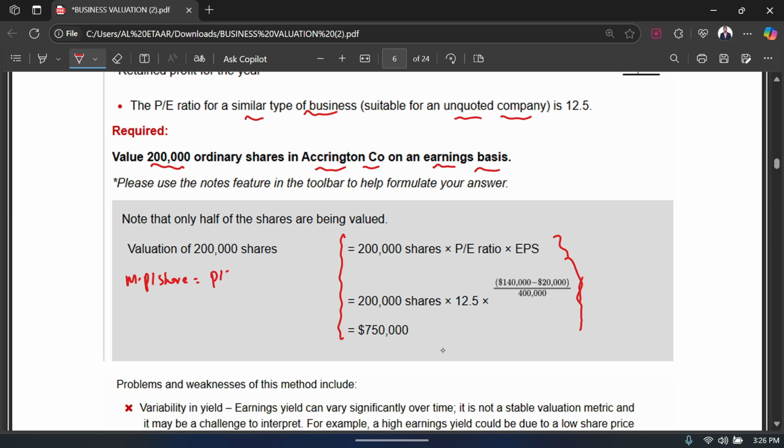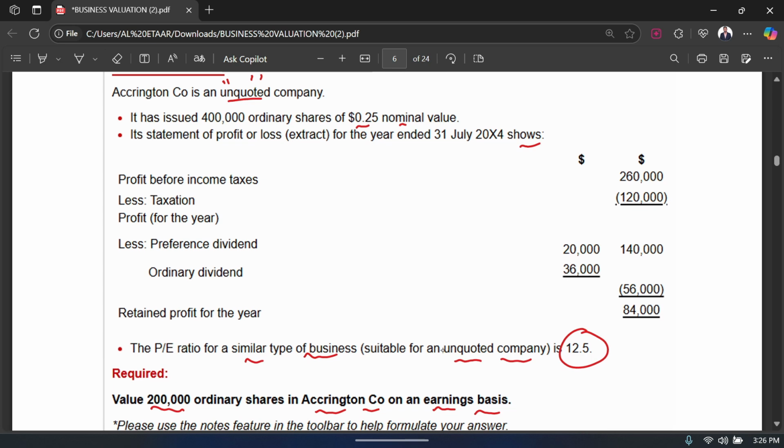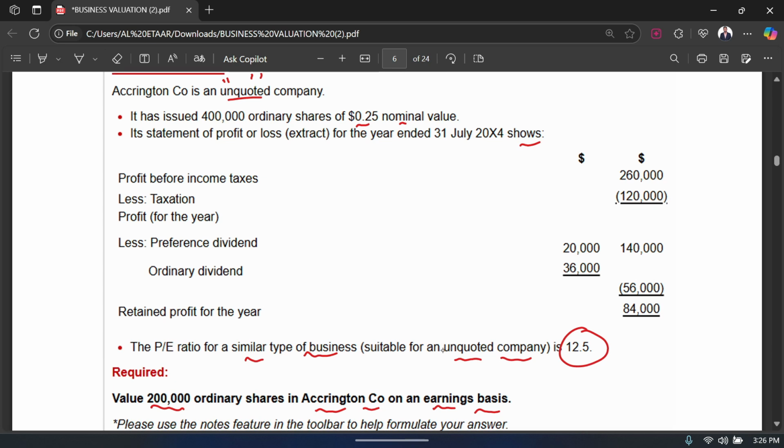It's very simple. You take your PE ratio and you times it by the EPS, correct? So, is the PE ratio given to you? Yes, it's given to you for similar types of businesses, which is suitable for an unquoted company, as 12.5. And do we have our EPS? No, we do not have our EPS in the question, but what we do have is the data to calculate the EPS. So let's calculate our EPS.